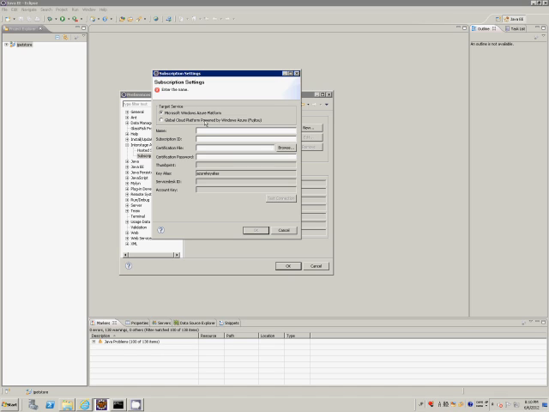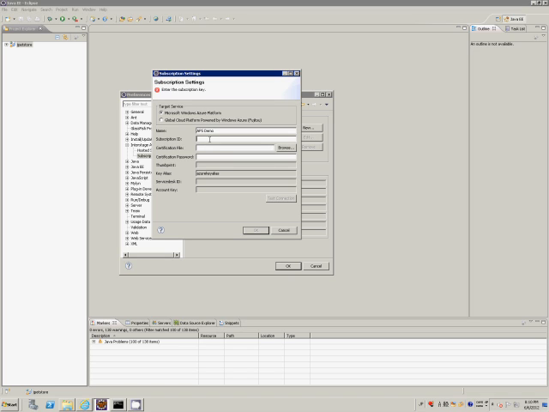Next, we enter a name for our subscription in the name field. With this plugin, we can register any number of subscriptions, so to make it easy to tell one subscription from another, we can give each one a nickname. Note that the names must be unique for our subscriptions. We'll call this subscription APS Demo.